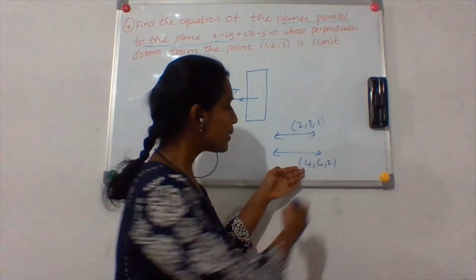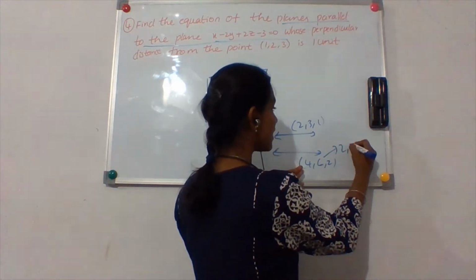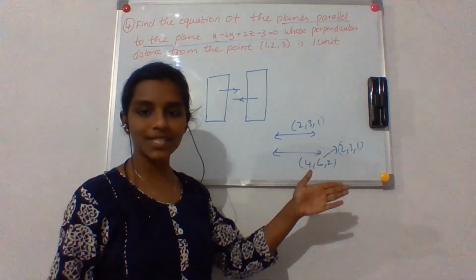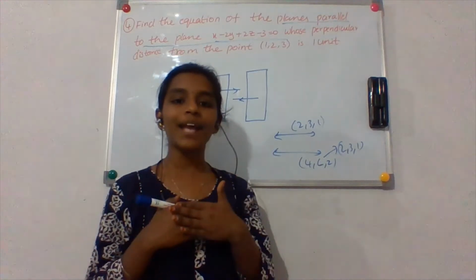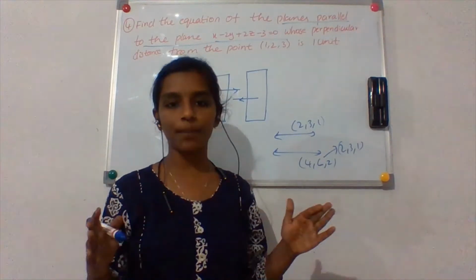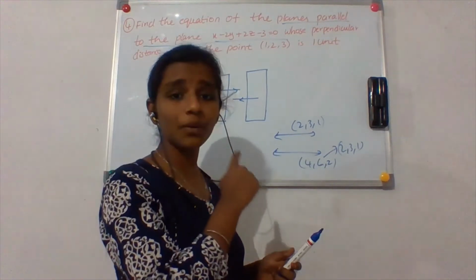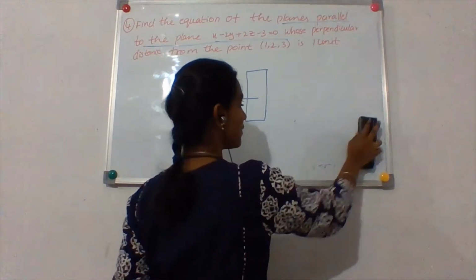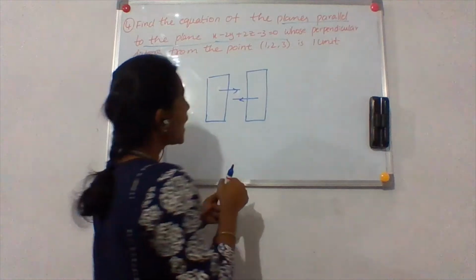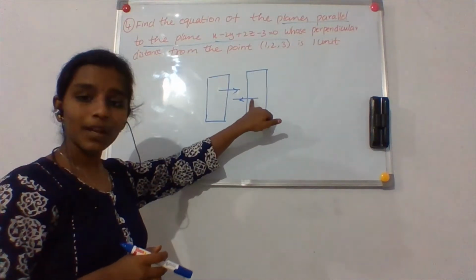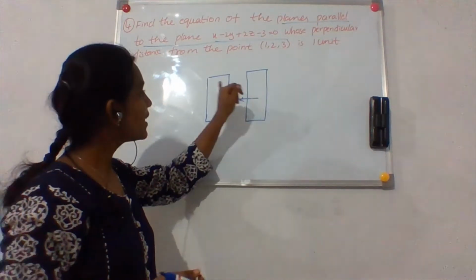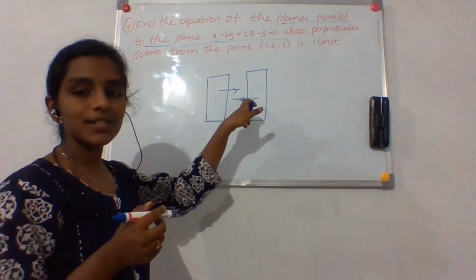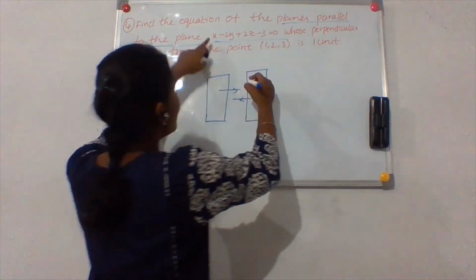So if I take the simplest form, I will get 2, 3, 1. Right? So the DRs of two parallel lines can be taken as the same. Okay? DRs are present in 3D geometry only. So now the DRs of the normal of this plane will be the DRs of the normal of the other plane also. So now what are the DRs of the normal to this plane?